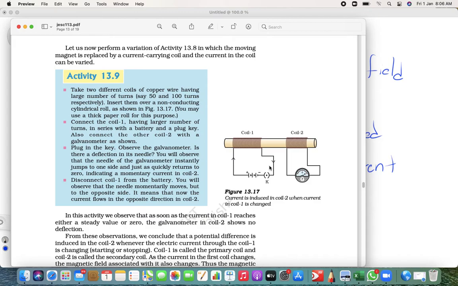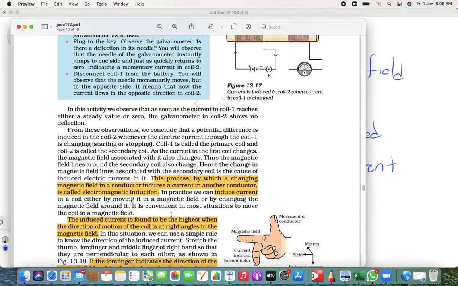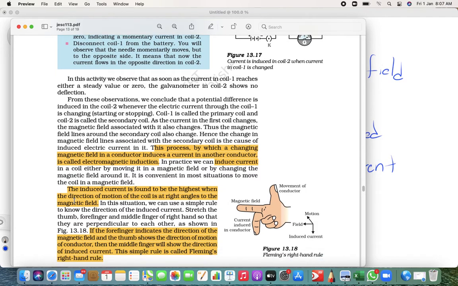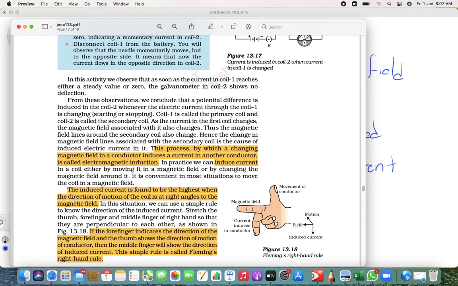But if you keep it switched on continuously, is it going to change? No, it is not going to change, right? Thus we can say this process by which a change in a magnetic field in a conductor induces current in another conductor is called electromagnetic induction, and the induced current in a coil is either by moving a magnetic field or by changing the magnetic field around it. This induced current is found to be highest when the direction of motion of the coil is at the right angle of the magnetic field.